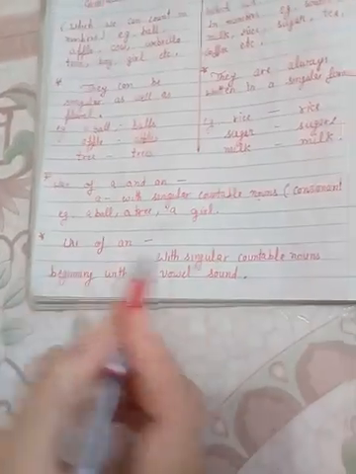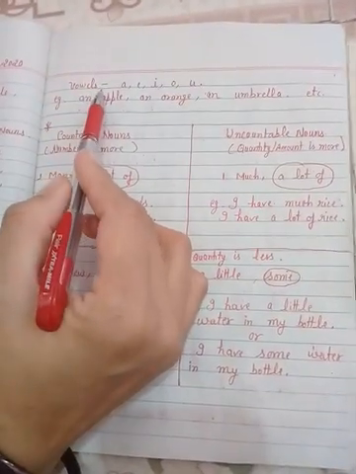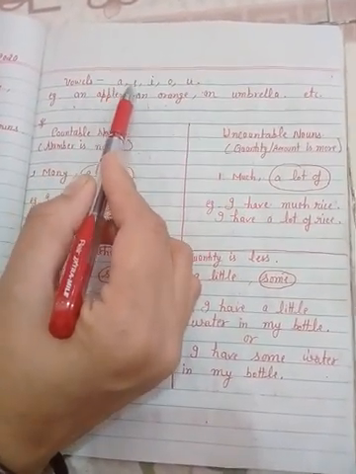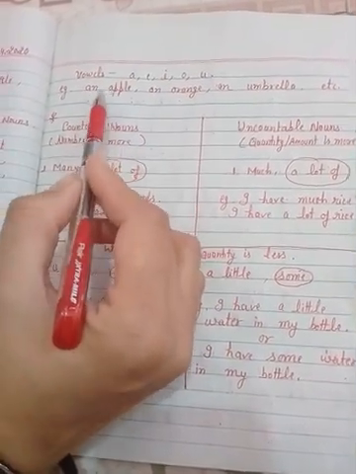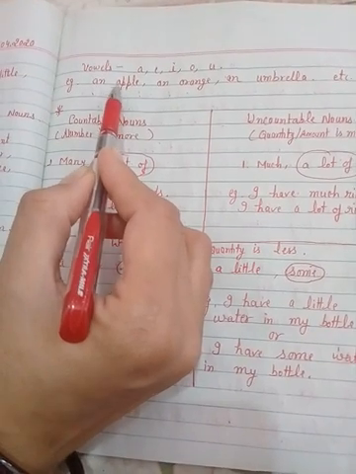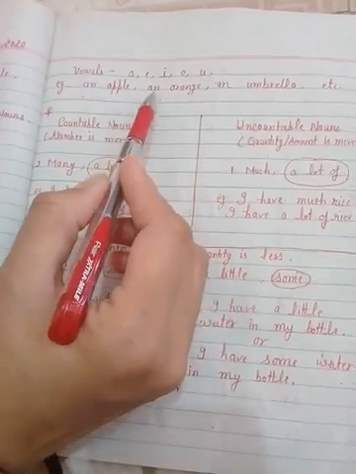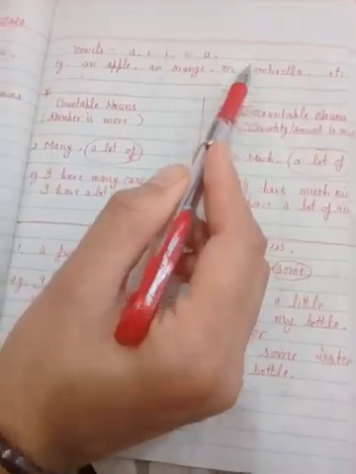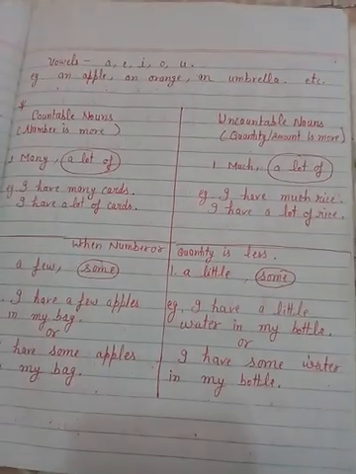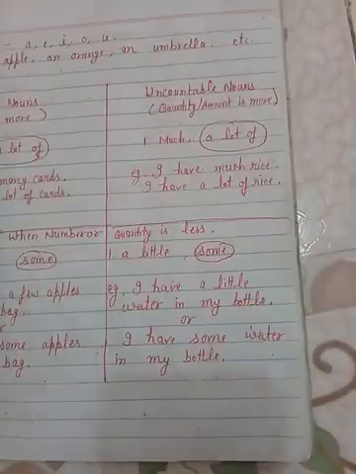And we use an with singular countable nouns beginning with a vowel sound. Now you all know which are vowels. We have 5 vowels A, E, I, O, U, and we use an when a word begins with a vowel sound, like here an apple, the sound is of A. An orange, the sound is of O, that is a vowel. An umbrella. So we use a and an with singular countable nouns.